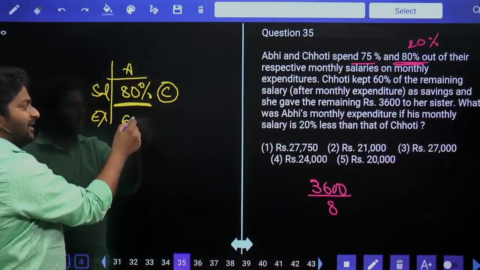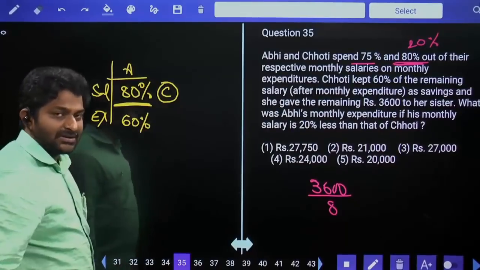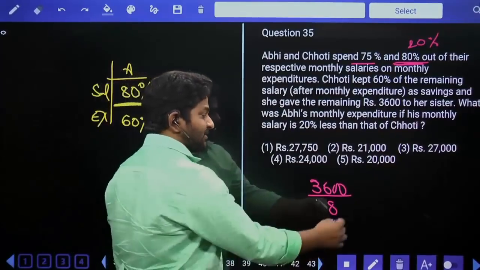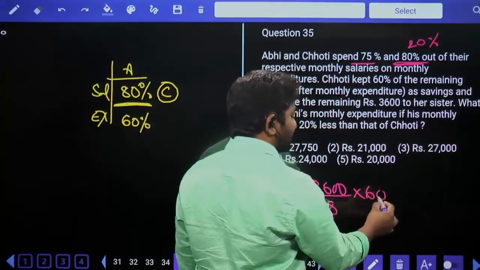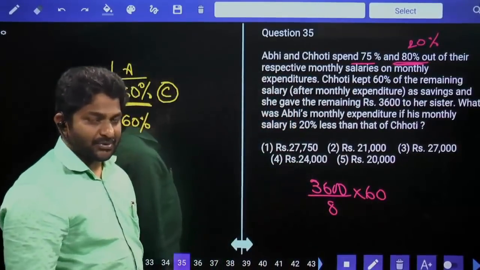75% of this number is equal to 60%. So now we have to calculate 60% of the value. And this is what finally we are supposed to calculate.